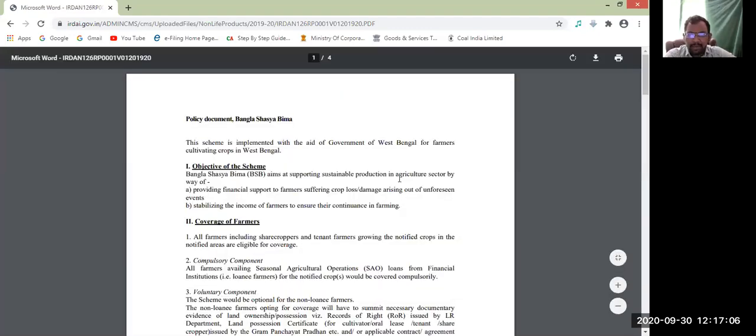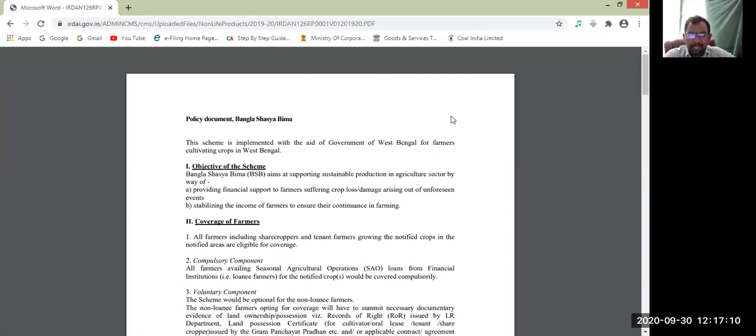This scheme is implemented with the aid of the government of West Bengal for the farmers cultivating crops in West Bengal. So the objective is that the BSB, Bangla Shashya Bima scheme, aims at supporting sustainable production in the agriculture sector by way of providing financial support to the farmers suffering crop loss or damage arising out of unforeseen events, and stabilizing the income of the farmers to ensure their continuance in farming.